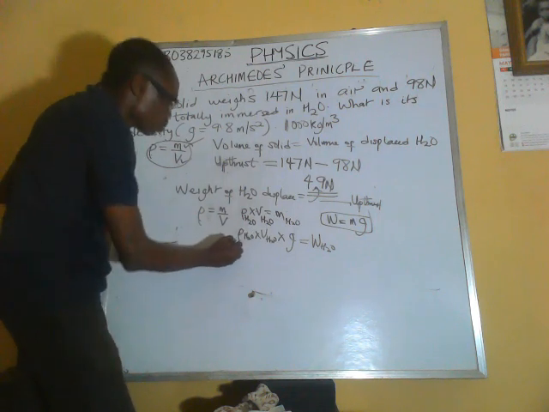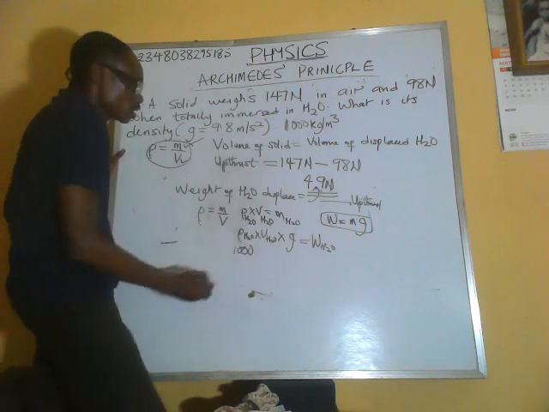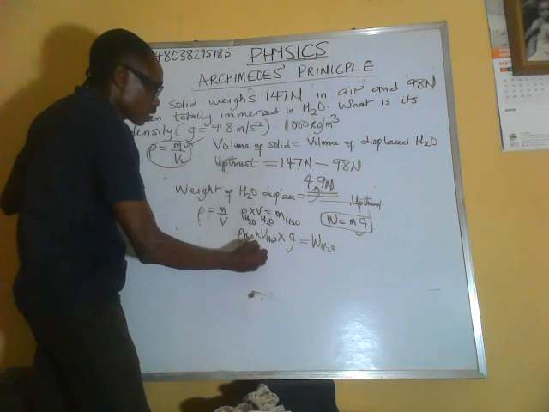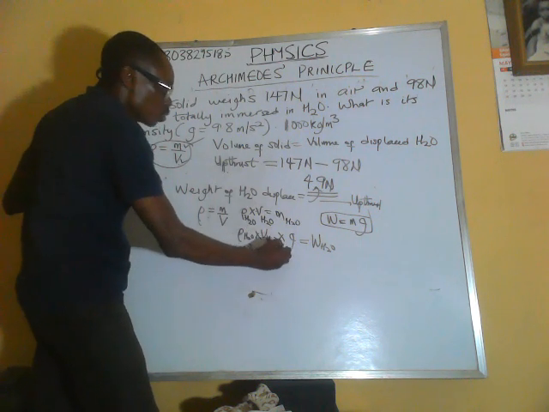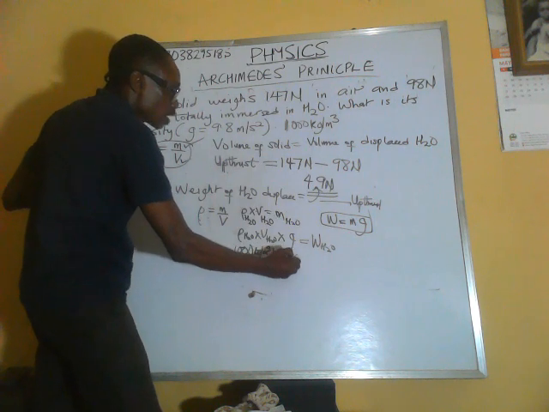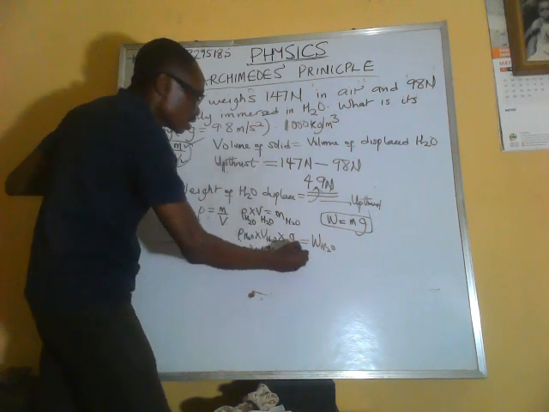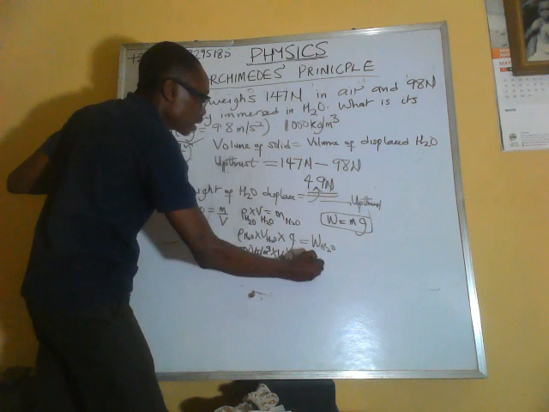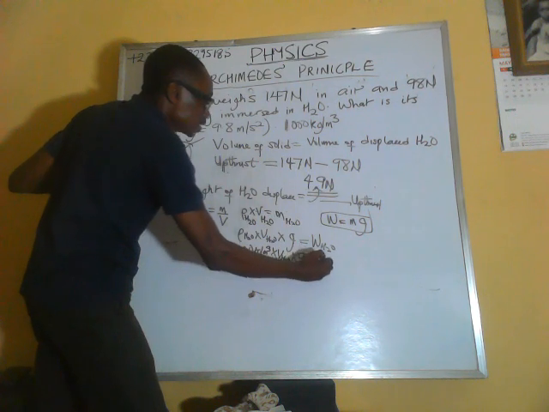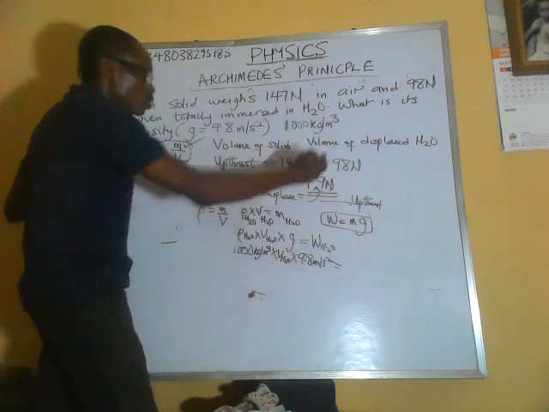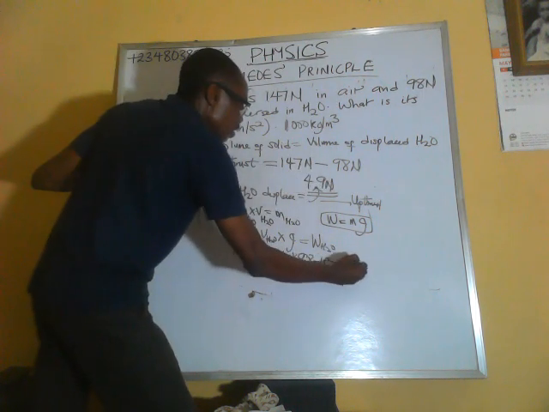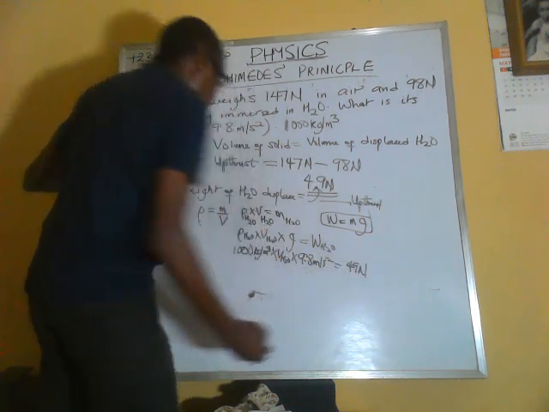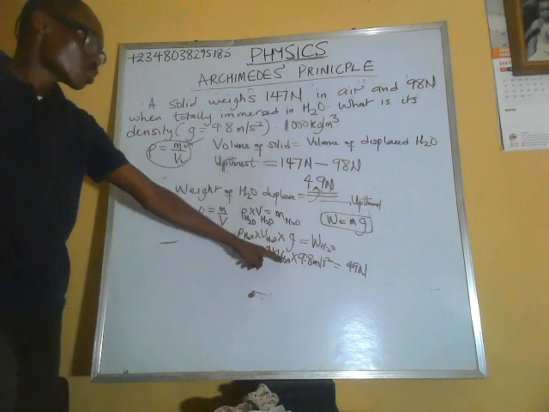Density of water is 1000 kilogram per cubic meter. Volume of water is what we're looking for, we don't know. Acceleration due to gravity is 9.8 meters per second squared. Weight of water displaced is 49 Newton. So from here, we can now solve for the volume of water.